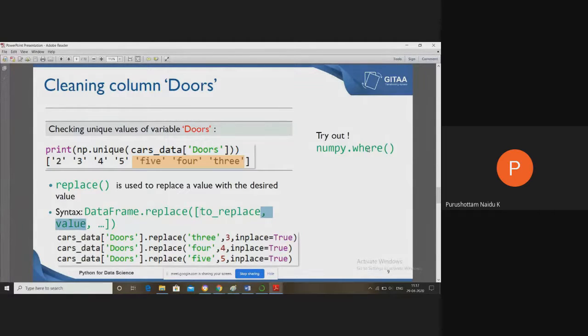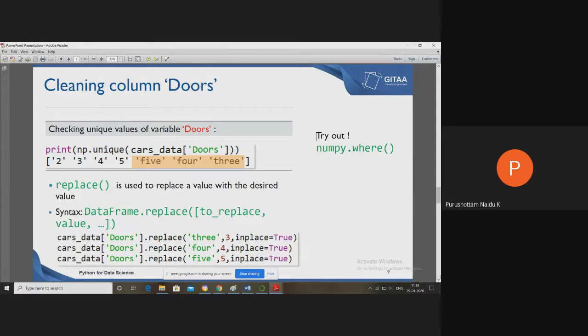The where method is in the NumPy library, whereas replace is a method we have in the pandas data frame, so the pandas library. For example, in the doors column we have the categorical values 5, 4, 3. So 3 is replaced with numeric 3 with inplace equal to true. 4 is replaced with numeric value 4. 5 is replaced with 5. Likewise you have to replace 3, 4, 5.